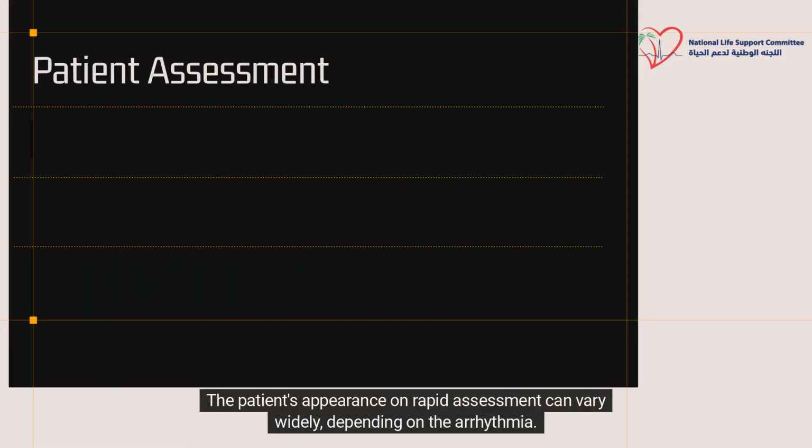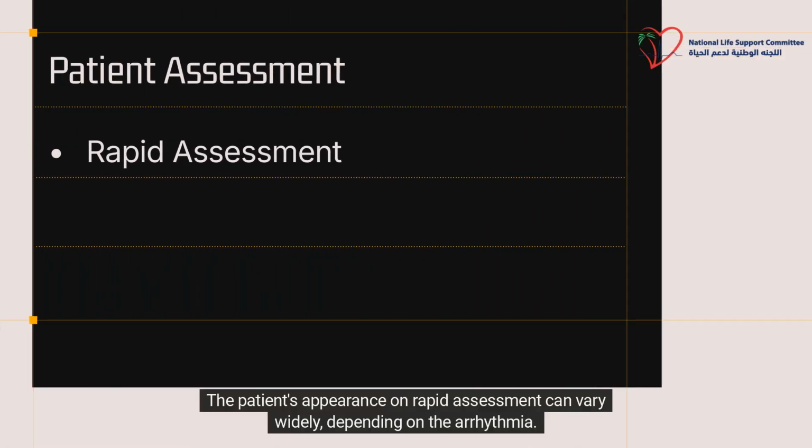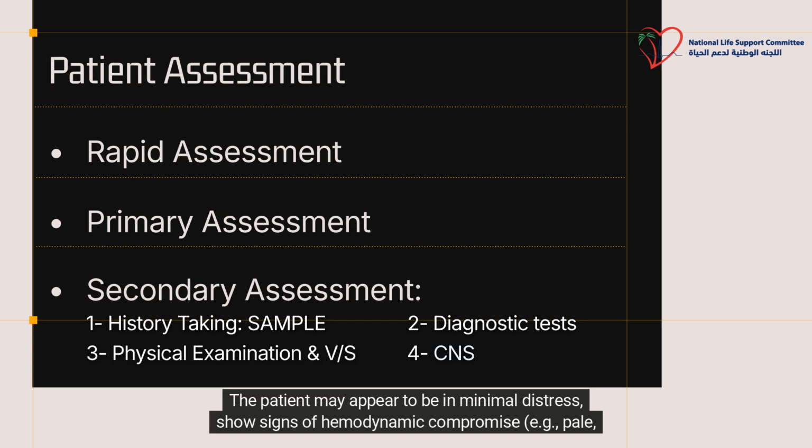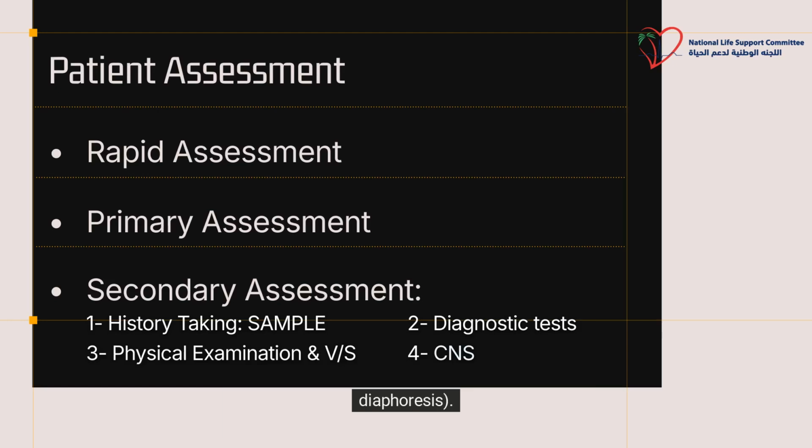The patient's appearance on rapid assessment can vary widely depending on the arrhythmia. The patient may appear to be in minimal distress, show signs of hemodynamic compromise, for example, pale, mottled, or cyanotic skin, or show signs related to the underlying cause of the arrhythmia, for example, pain, diaphoresis.